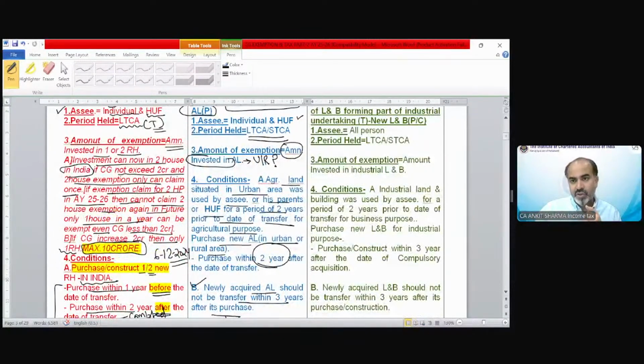Now we have section 54D, but before that, it's almost 4 o'clock, so we will take a short break. Then we will come back with a small story and then we will continue our exemption under section 54D, EC and F. So, Vinu sir, can we take a short break? 10 minutes.